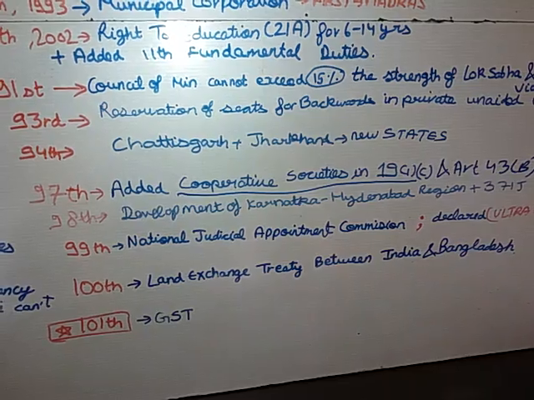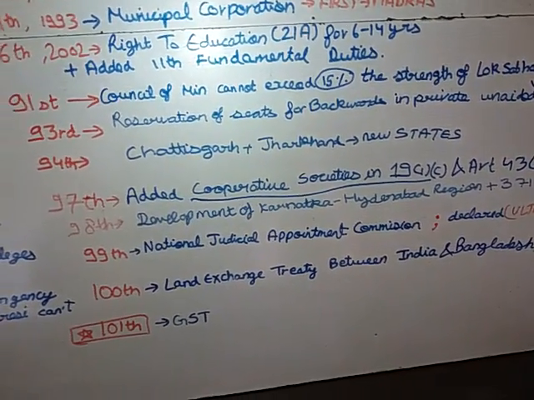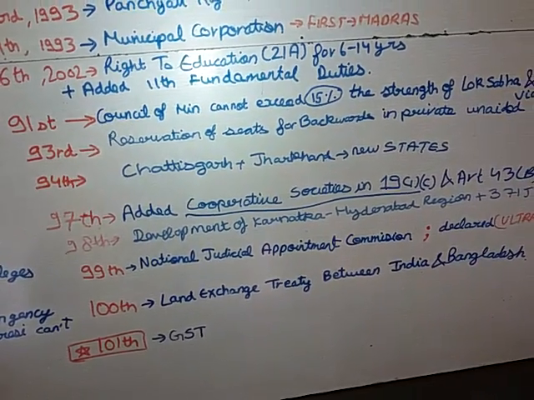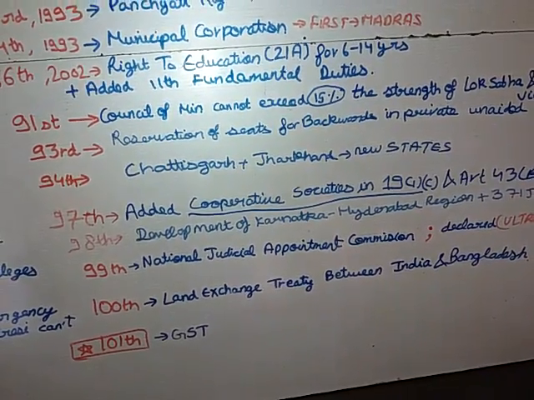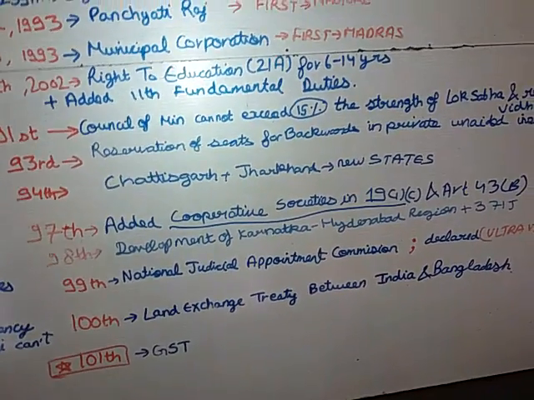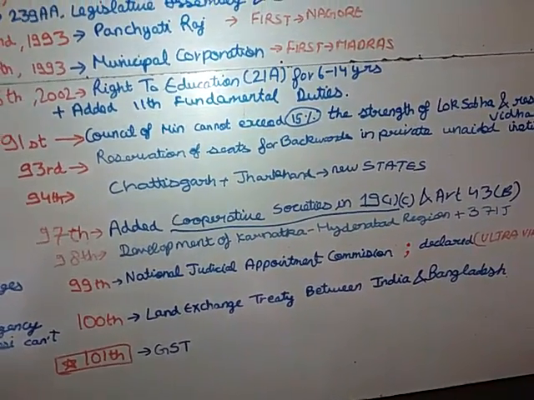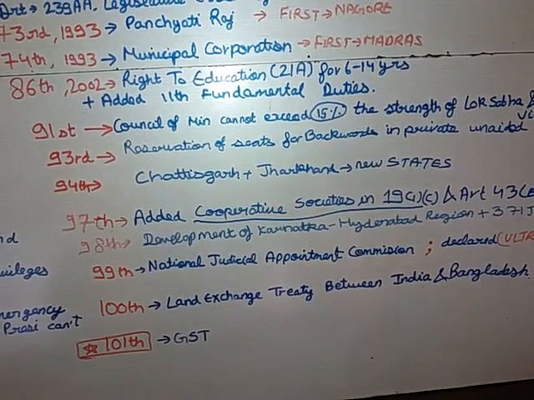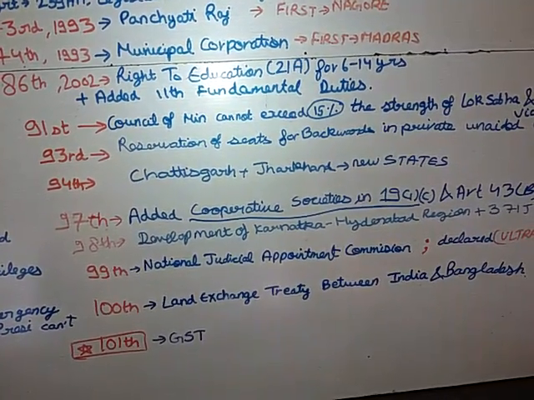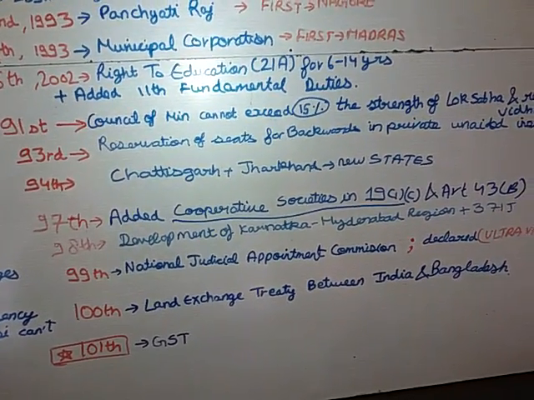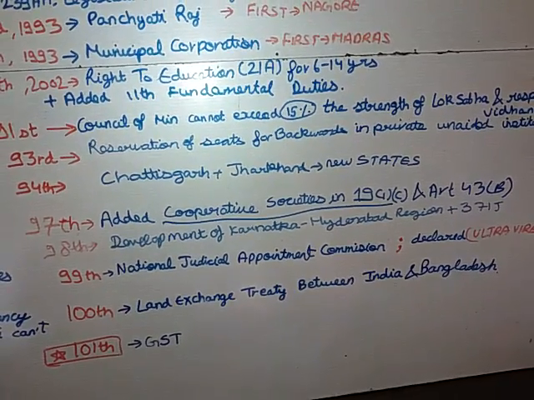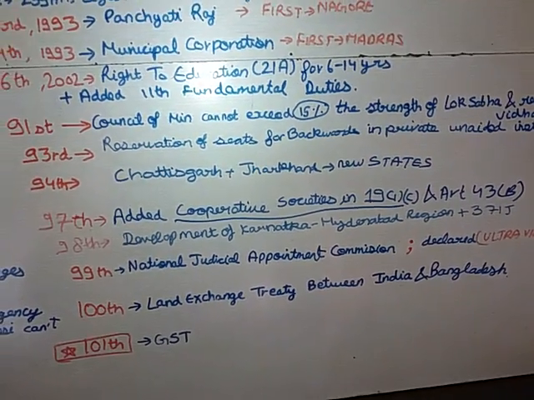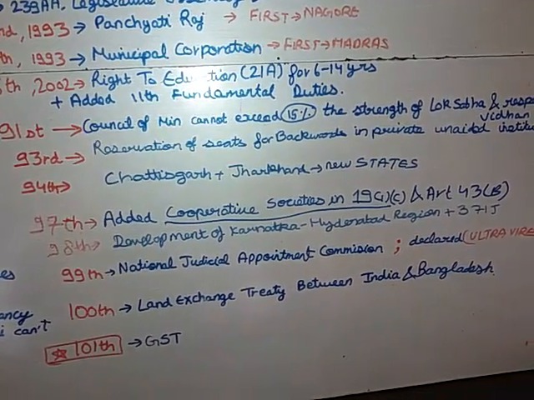The 99th Amendment Act relates to the National Judicial Appointment Commission. This question was asked in the IELTS 2015 question paper, where a statement was given asking which president passed the bill, the name of the Amendment Act, and what was held in that decision. In the 99th Amendment Act, the National Judicial Appointment Commission was to be set up, but later the Constitution Bench of the Supreme Court, set up to check its validity, declared it ultra vires, meaning beyond their powers. They declared that it is unconstitutional. So the 99th Amendment Act was declared ultra vires.